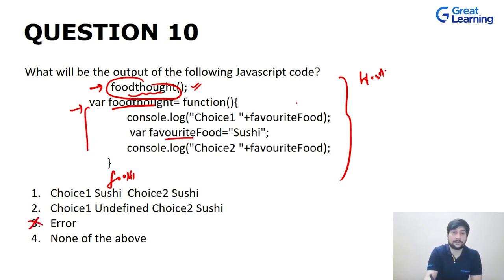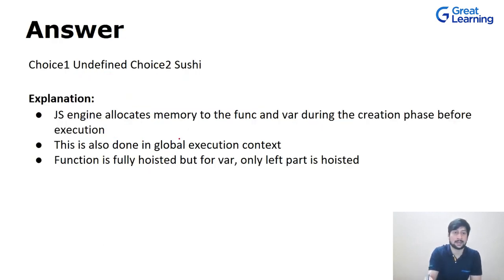As you can see over here, favoriteFood has been defined over here, and we are trying to access it over here. So clearly, the hoisting will happen. Not the function hoisting this time. The var will be hoisted, and this favoriteFood will be undefined. So you will get choice 1 undefined, choice 2 sushi as your answer. This was about function hoisting, not the var keyword hoisting, whenever you are declaring your variables with a var keyword. So this is the answer.